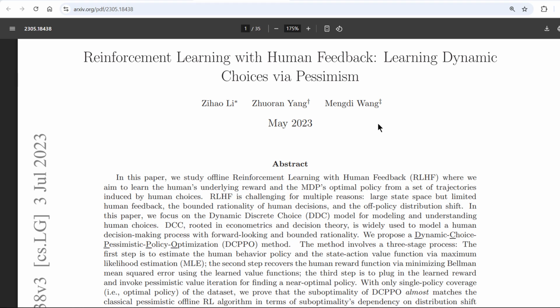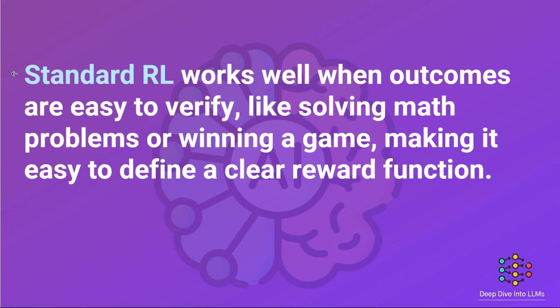Let's dive into reinforcement learning from human feedback, or RLHF, and explore how it compares to standard reinforcement learning, or RL. So here's the idea. Standard reinforcement learning is great when outcomes are easy to verify, like math problems where answers are clearly right or wrong, or games like Go, where you either win or lose. In these cases, defining a clear reward function is straightforward.